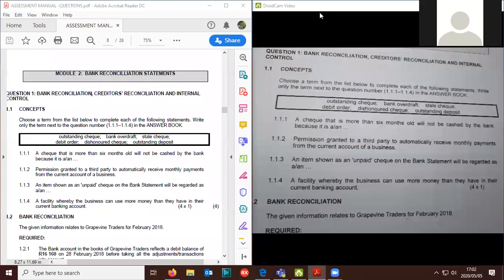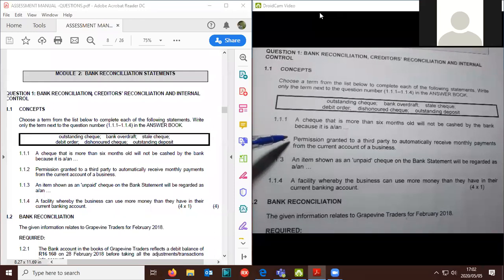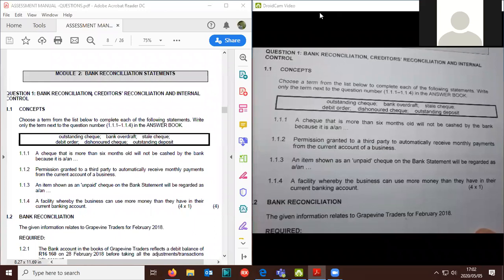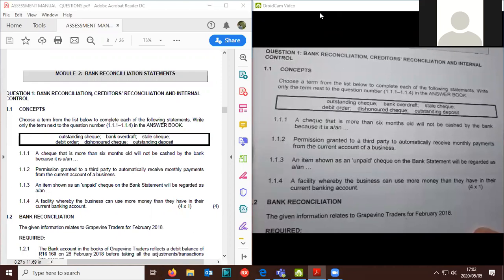Right, let's go through this. The first question there is question 1.1. You will see there might be a slight delay in this. Okay, so the first one there is the concepts. We're just going to test the concepts. Choose a term from the list below. Wow, they even give us the terms. To complete each of the following statements, write only the term in your answer book. So they give us outstanding check, bank overdraft, stale check, debit order.